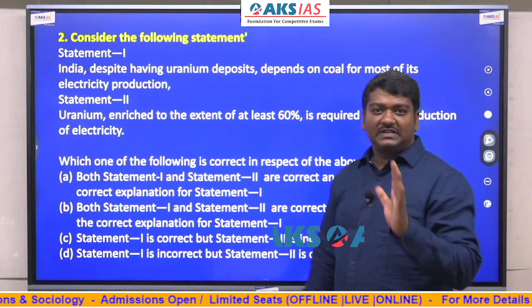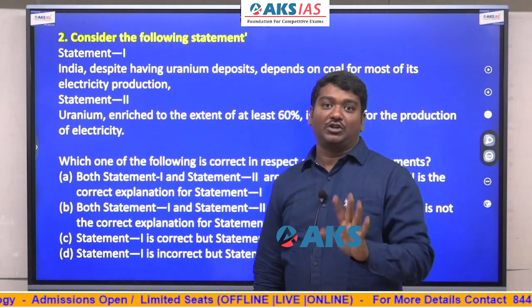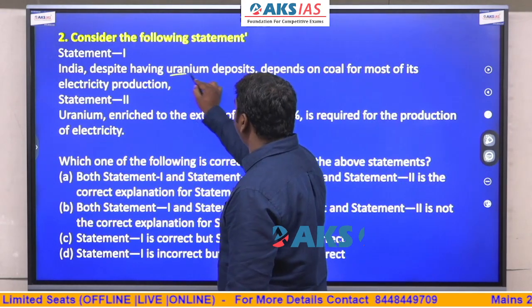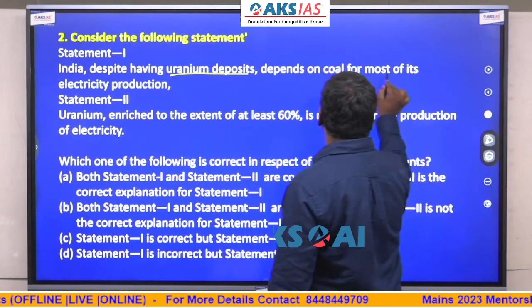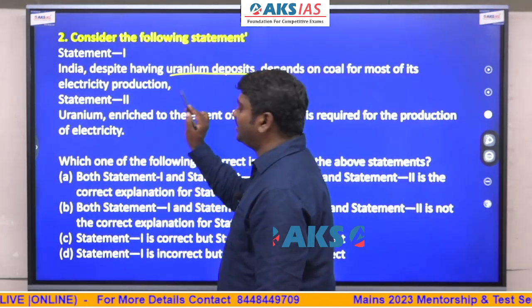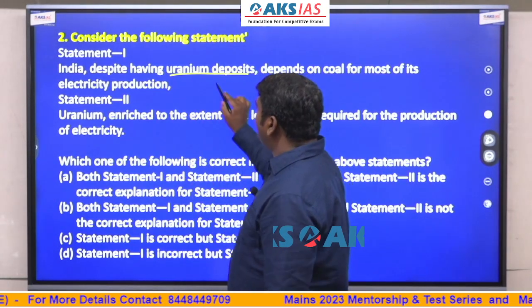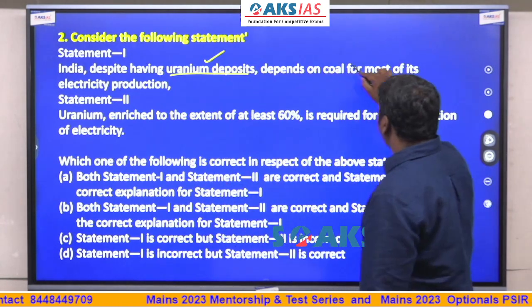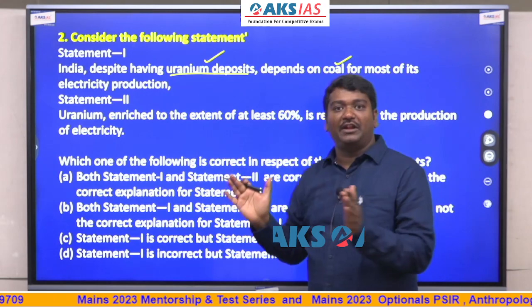India, see guys, this is purely on the basis of logic. India, despite having uranium deposits, depends on coal for most of its electricity production. Does India have uranium deposits? Yes. Are we dependent mostly on coal thermal energy? Correct.